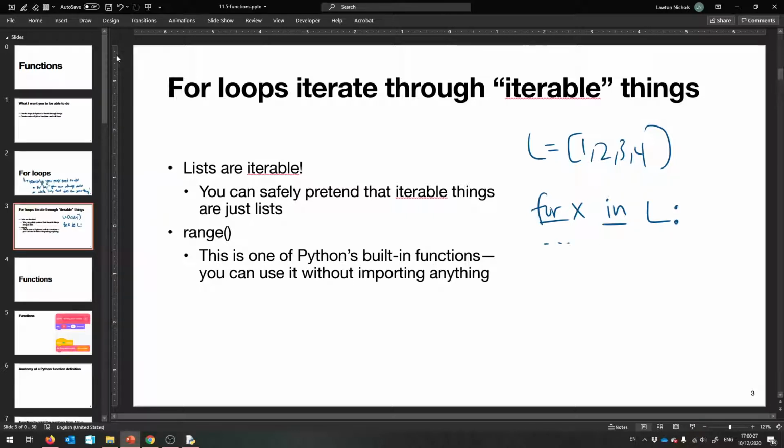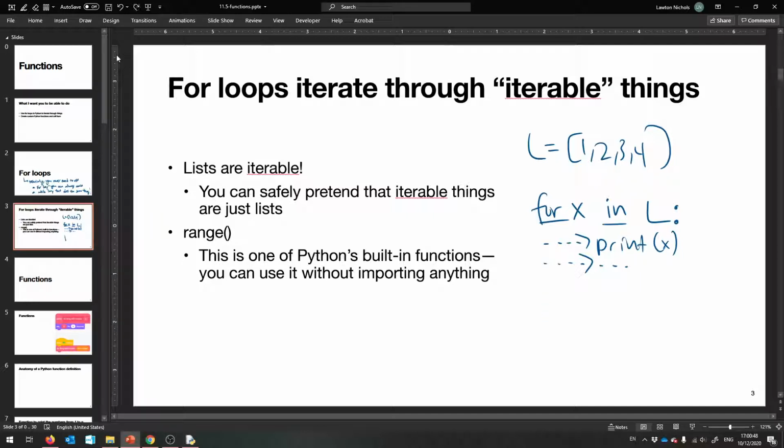Then you tab over as usual, and you start typing stuff, one of which can be like print x, for example. And then the rest of your code is down here after the indentation comes out. So now this is after the loop.